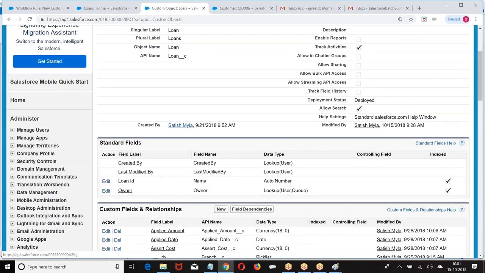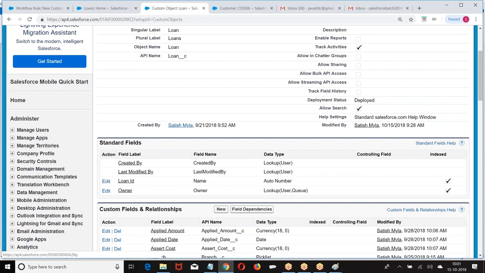First, when a loan is created, I want to send an email to the customer. At the same time, I want to set the status of the loan as pending. Once you apply, the status of the loan should be pending. An email should be sent to the customer, and a task should be assigned to the manager: boss, start making a background verification.